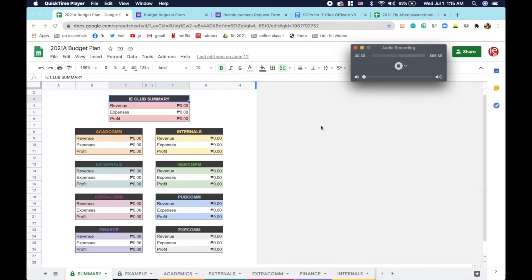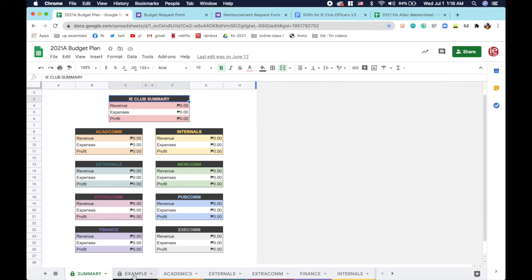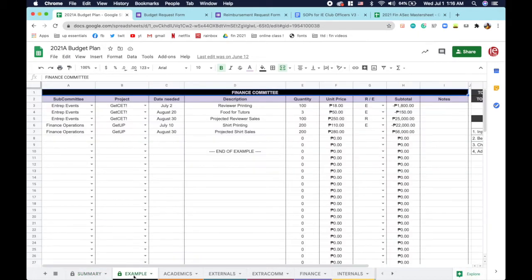So just a quick tour of this document. You can see here that the first tab we're on is the summary tab. It will basically show the total projections that you have for the revenue, expenses, and the profit of each committee. The next tab is the example tab, just to provide an example for the VPs and ASECs who will be using this to input the data regarding their budget or projections.